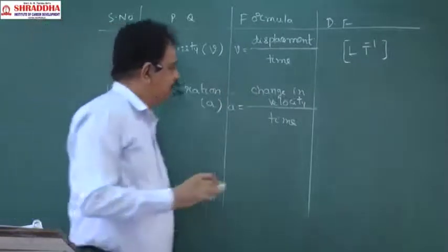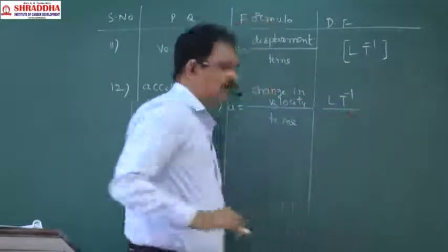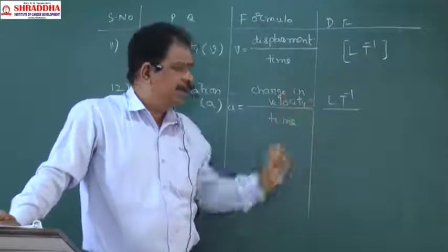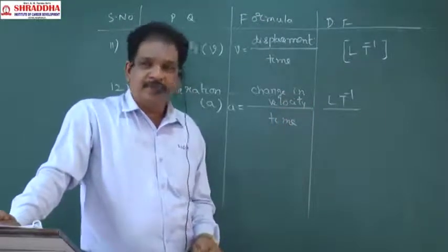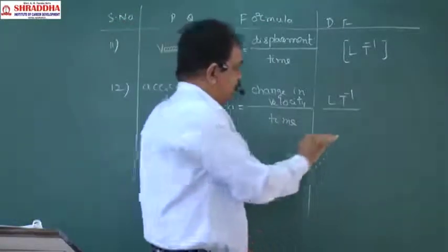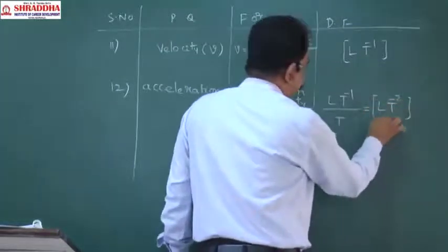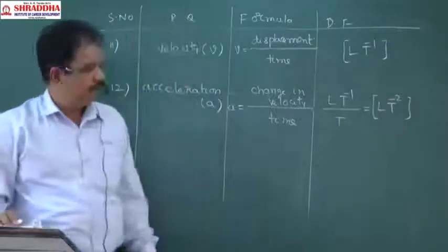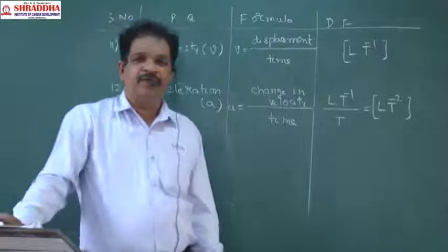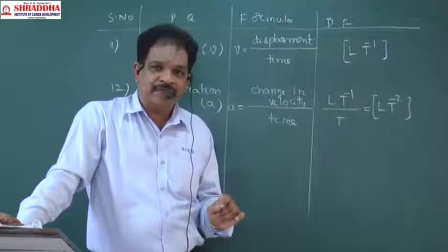Change in velocity will be LT power minus 1. Velocity and change in velocity have the same dimensions, LT power minus 1. Time will be T, so finally the value is LT power minus 2. What is the meaning of that?